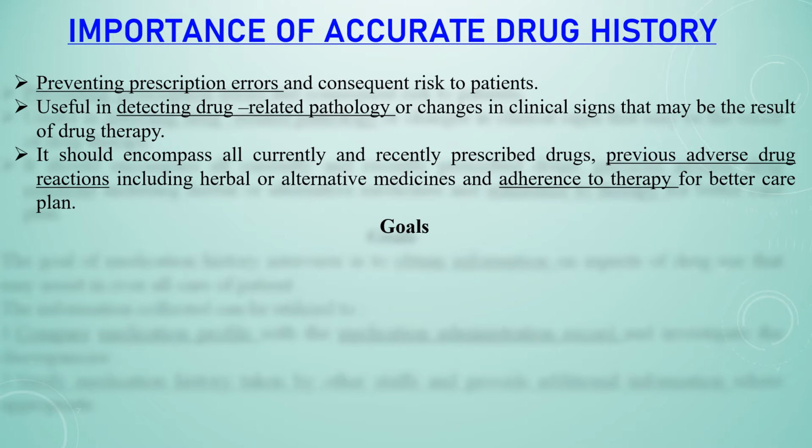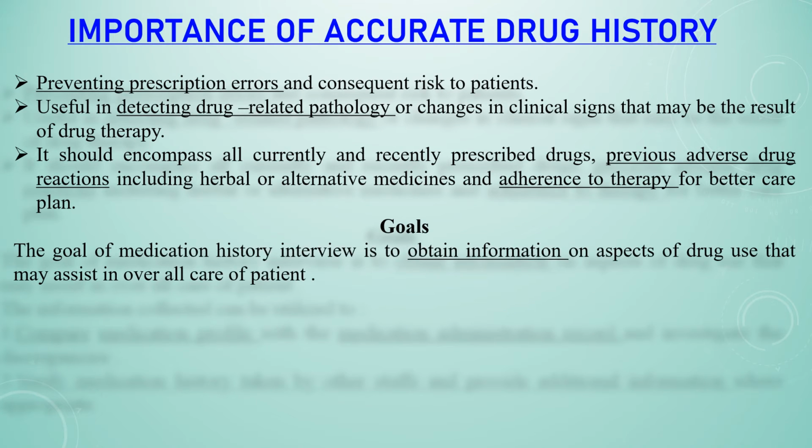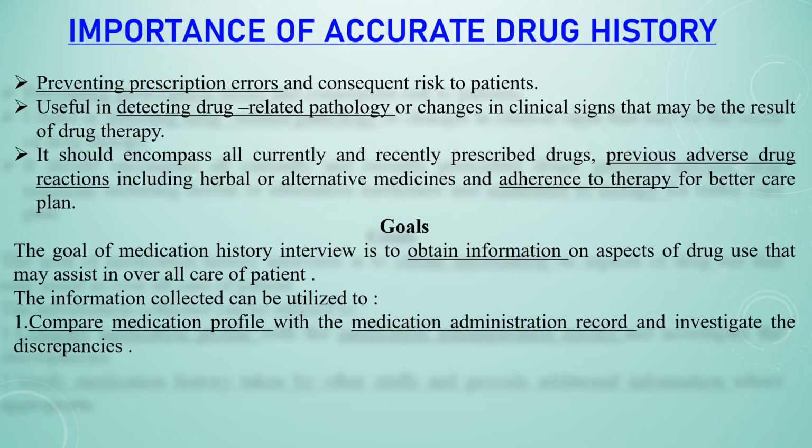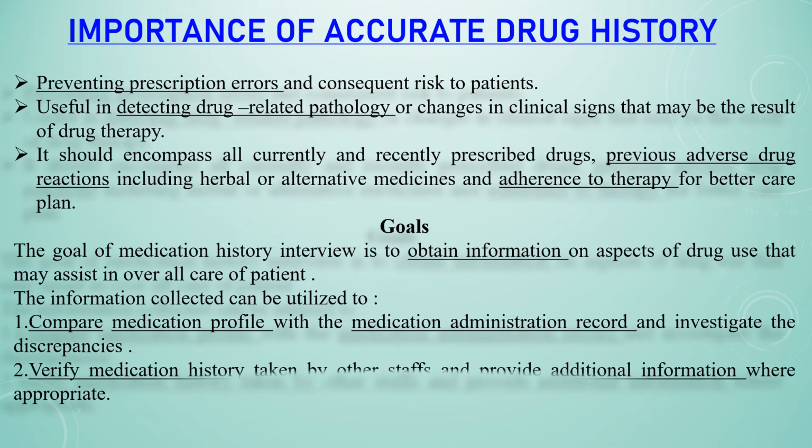We need to also discuss the goal of the accurate drug history. The goal of a medication history interview is to obtain information on aspects of drug use that may assist in the overall care of a patient. The information collected during this process will be utilized for comparing the medication profile with the medication administration record and investigating the discrepancies and differences. Also to verify the medication history taken by other staff and provide additional information wherever required as appropriate.